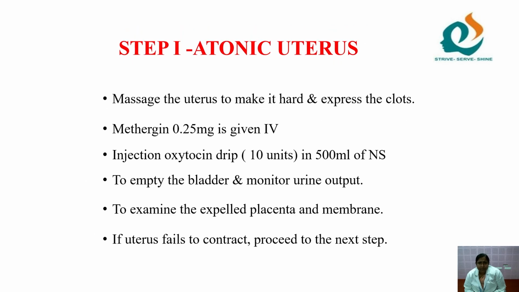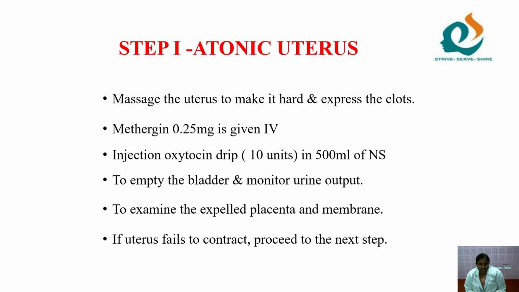The first one is atonic uterus, step 1. Once you identify the uterus is not contracting, immediately you have to massage the uterus to make it hard and express the clots. And Methergine you have to administer, 0.25 milligram IV. Then oxytocin, that is injection oxytocin drip, 10 units in 500 ml of NS. Then immediately you have to empty the bladder, and monitor the urine output. Then examine the expelled placenta and membranes.